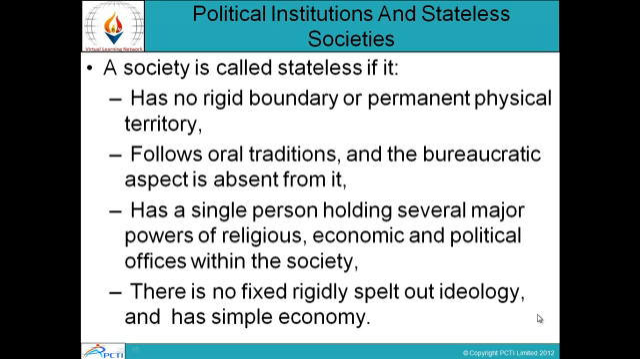So a society is stateless when it has no rigid boundary or permanent physical territory, and there is no bureaucratic aspect or the normal paperwork aspect. There is a single person holding all the major powers of religious, economic as well as political offices within the society, and there is no fixed, rigidly spelled out ideology, with a simple economy. That is why it is known as stateless, where there is no state, no rigid boundary, and no rigid laws and rules over people.